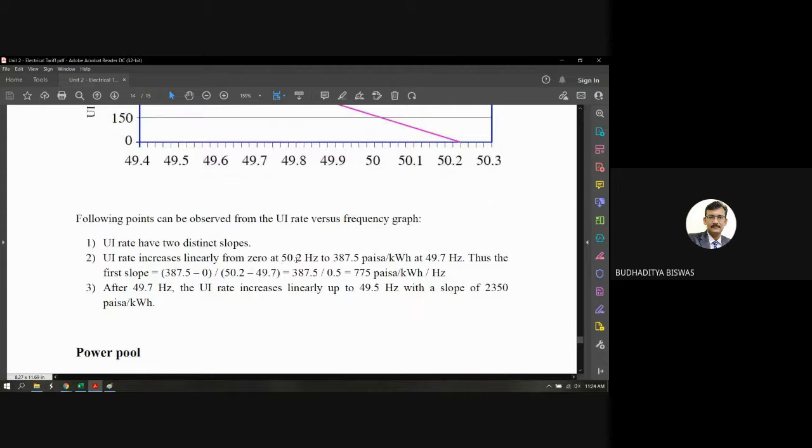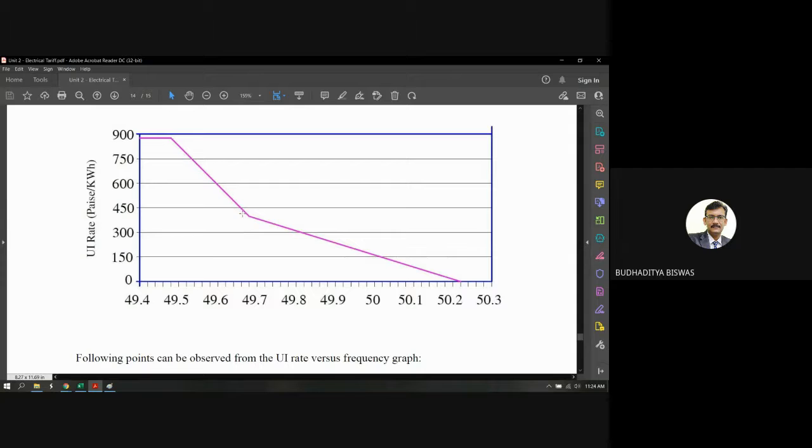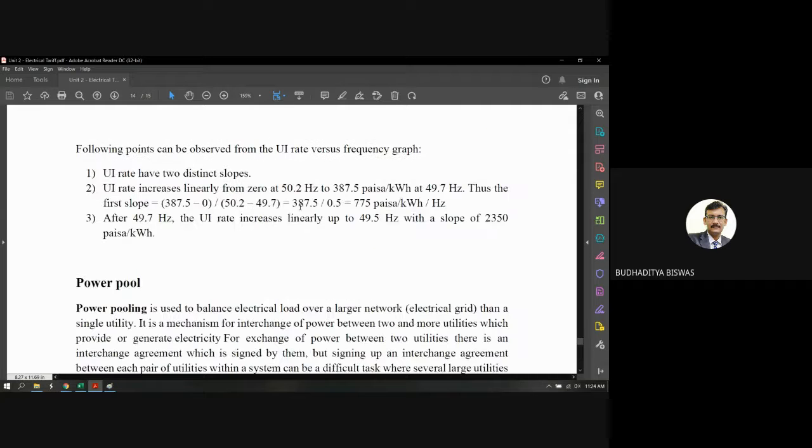The rate increases linearly from 0 at 50.2 hertz to 387.5 paisa per kilowatt hour at 49.7 hertz. You see that at 49.7, this point is 387.5. So for the first slope, the difference between 0 and 387.5, over the frequency difference of 50.2 to 49.7, if you calculate, comes to 775 paisa per kilowatt hour per hertz. So this is the UI price.